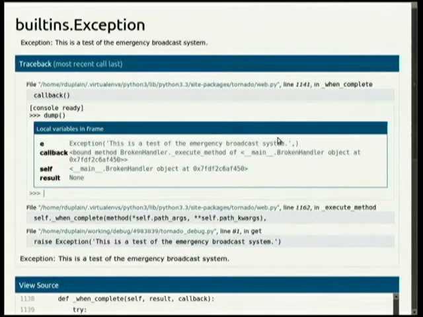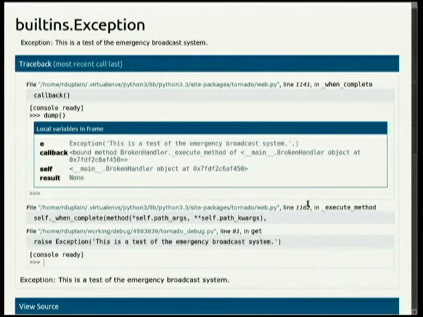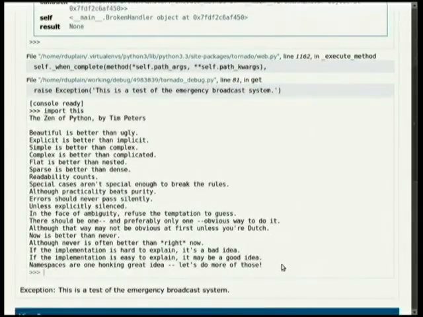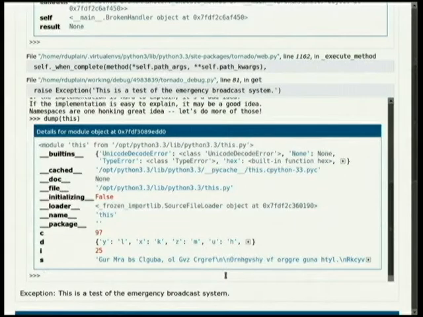Because you're not just looking at where the exception happened, you're looking at the entire stack frame. You can go up the stack frame and try things out. So this kind of interactive debugging is really quite something. So I have a console here, and I can import this, right? Why not?